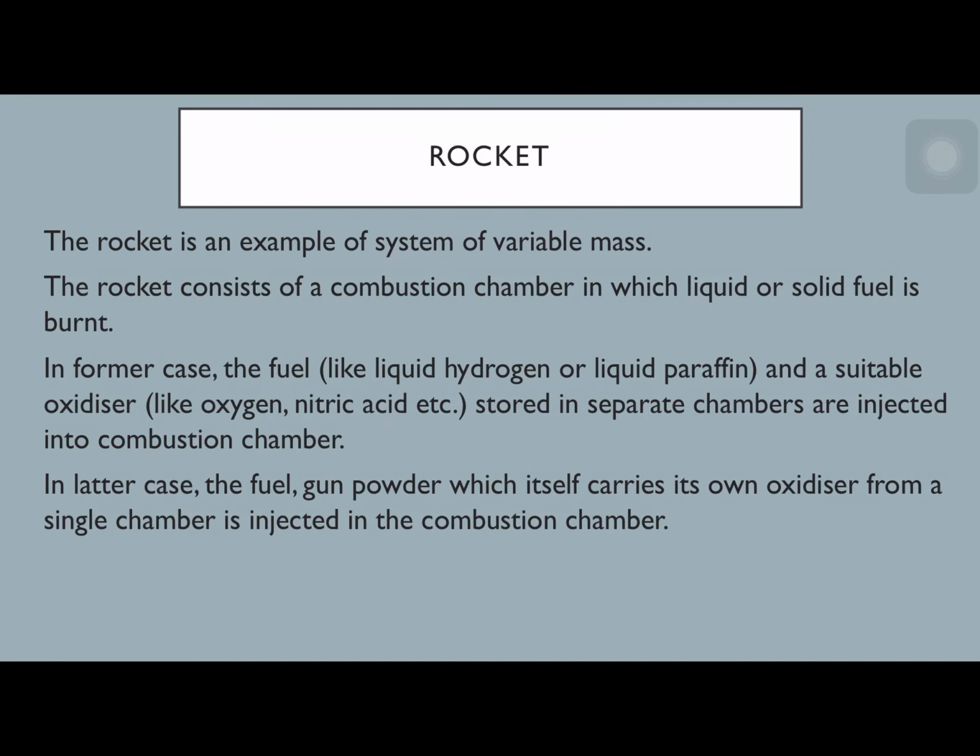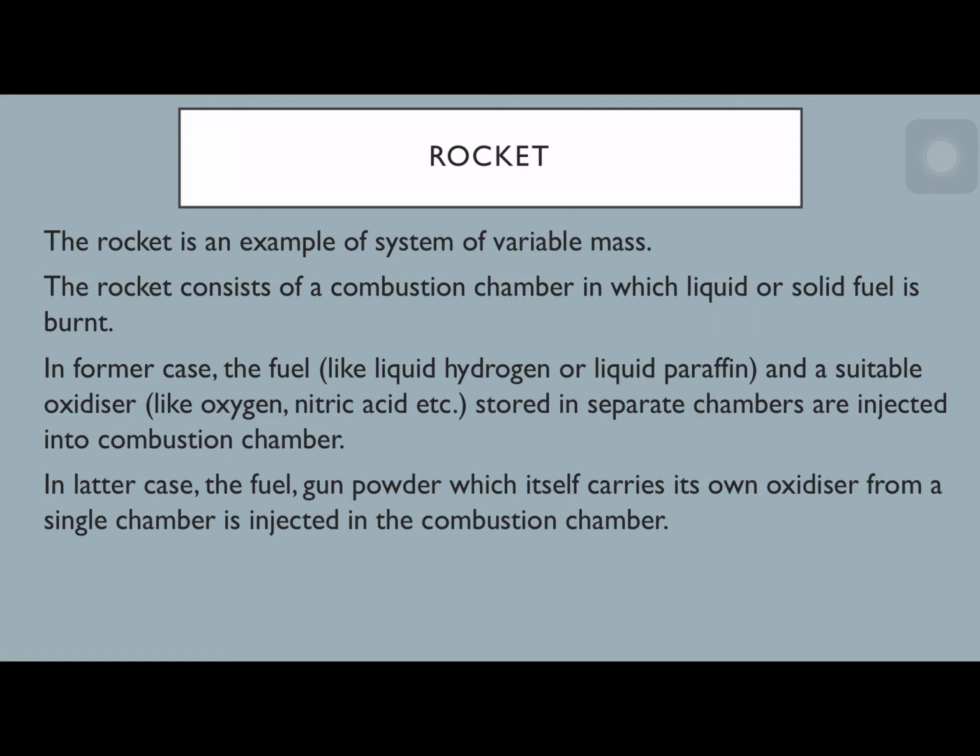Okay, let us understand the rocket science. See, the rocket is an example of a system of variable mass. In the previous section we discussed the variable mass system. That means with time, the mass of the system is also changing.